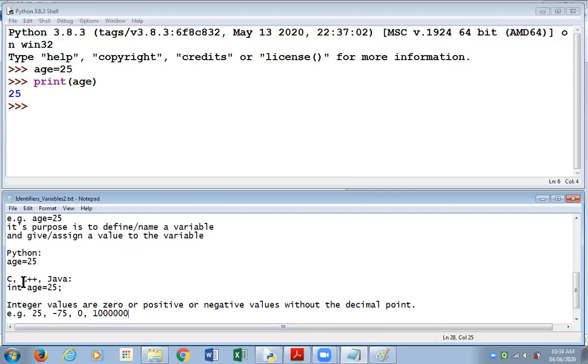So I repeat, when in C, C++ or Java, when you're defining a variable and giving some value to the variable, you have to also tell the language the intent, what kind of value you intend to store in that variable, or what kind of variable you intend to define. Like when I write int, I'm telling the language that I want a variable to store an integer value, and you have to maintain that discipline.